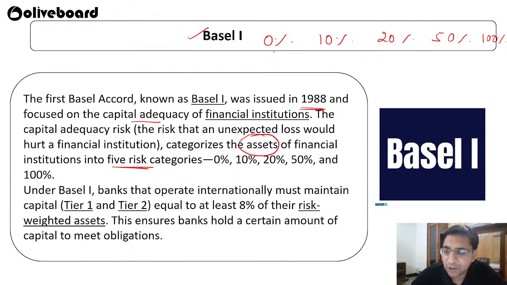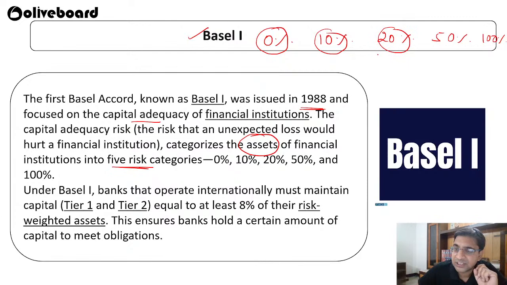There are some assets on which you have 0% risk, which means there is no risk. Some types of assets where you have given a loan carry 10% risk. Some assets carry 20% risk. Some assets have 50% risk, which means they may give back all your amount or they may not. And there is a risk of 100%, like personal loans, where a situation of total default can happen.